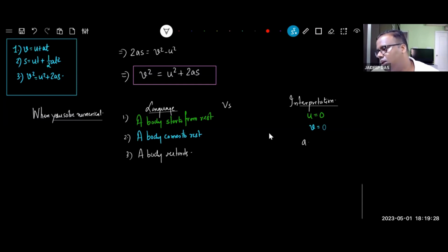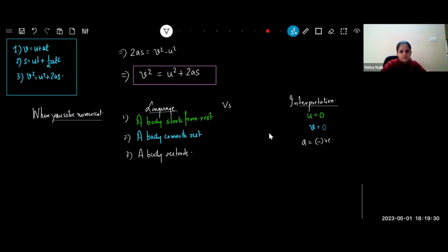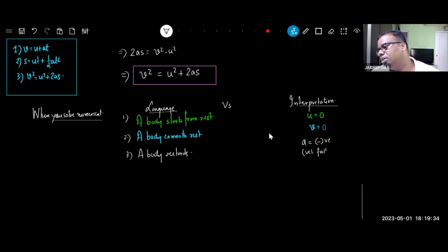Interpretation is a will be negative, and velocity will be falling. Retards means like when you start applying brakes, you are retarding. Number 4: a body decelerates. Accelerates, its opposite, decelerates. Same, a is negative.